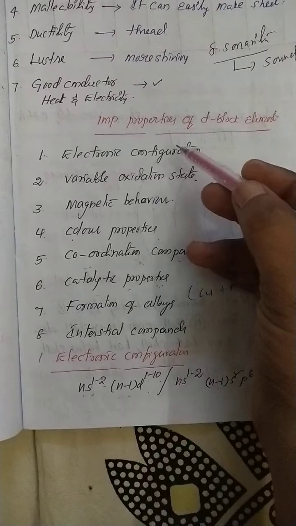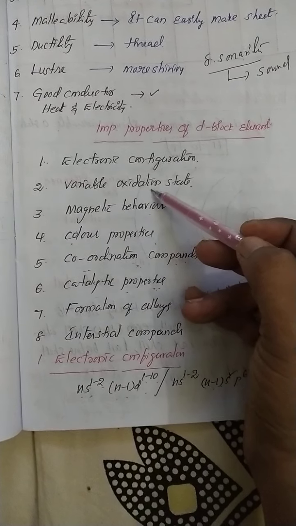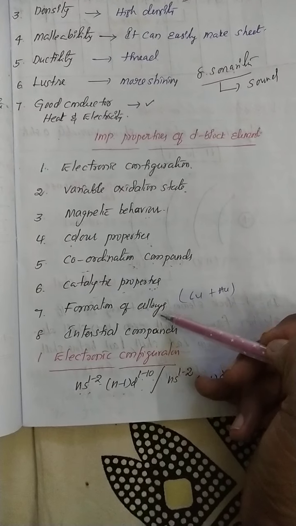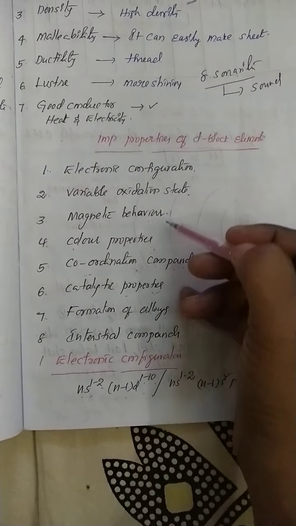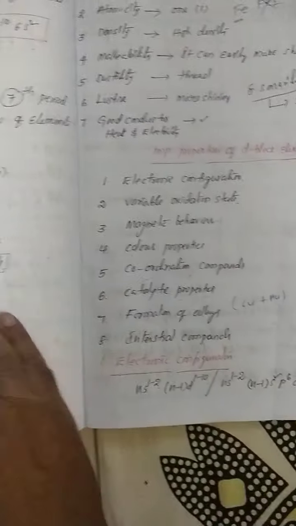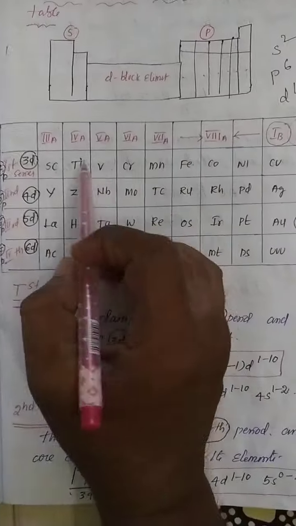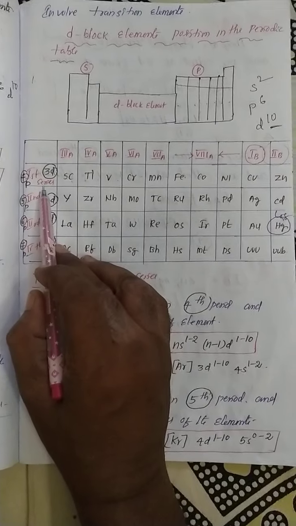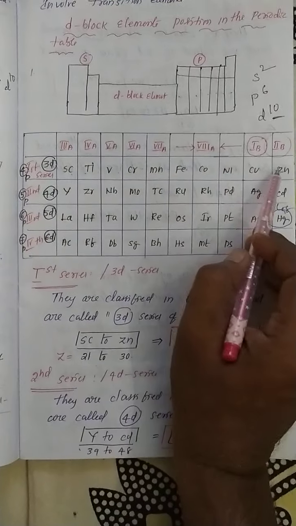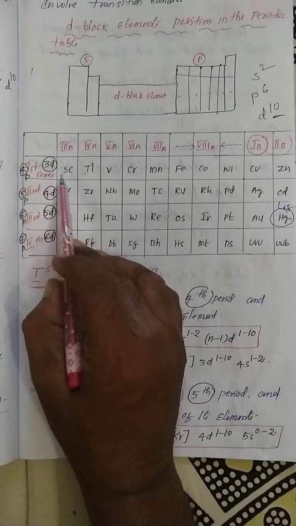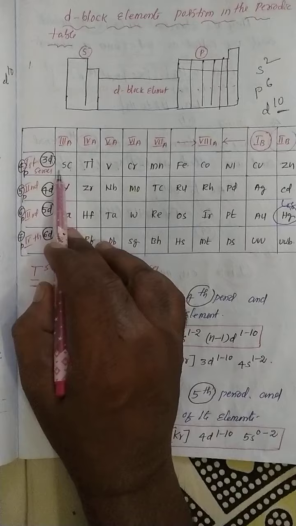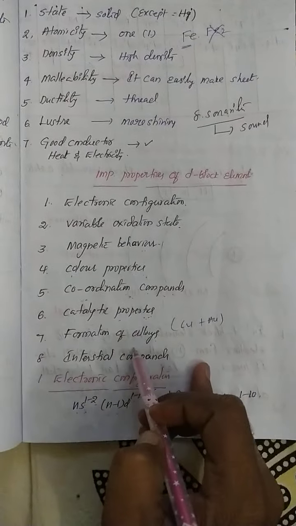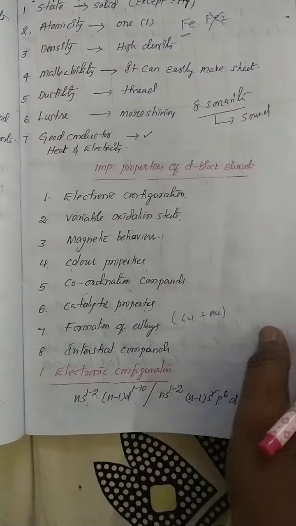Every property, electronic configuration, variable oxidation state, magnetic behavior, color property, coordination compound, catalytic nature, formation of alloys, interstitial compound, every property is explained in the first transitional series. Every property can be explained very clearly in the first transitional series, scandium to zinc. This is commonly known as the 3d series, present in the 4th period. So every property is explained with the help of the first transitional series.